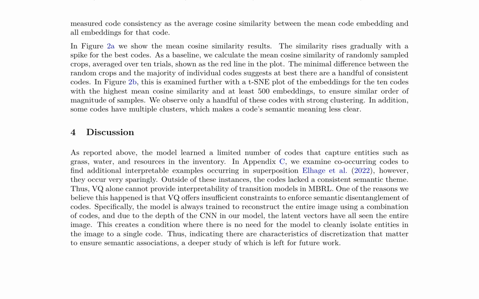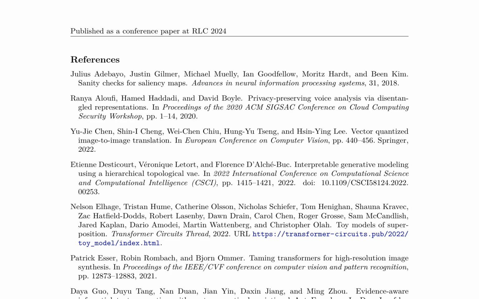The paper presents a comprehensive overview of recent advances in disentangled representations, focusing on the importance of interpretability and transparency in machine learning models. It highlights the need for understanding how different components of a model contribute to its predictions, particularly in complex tasks such as image synthesis and reinforcement learning.